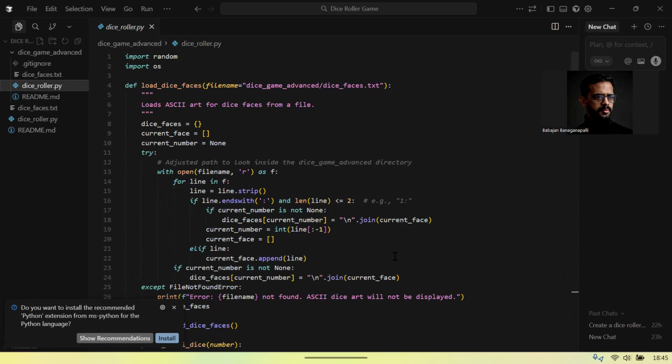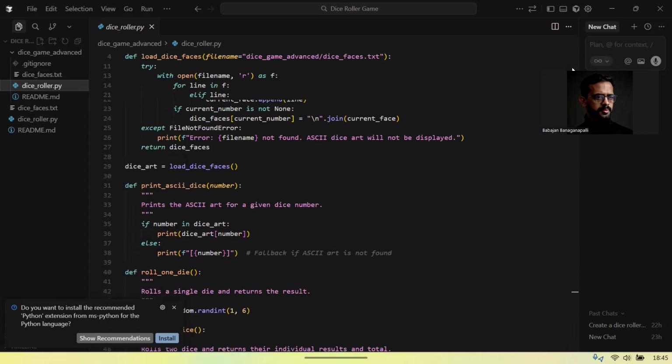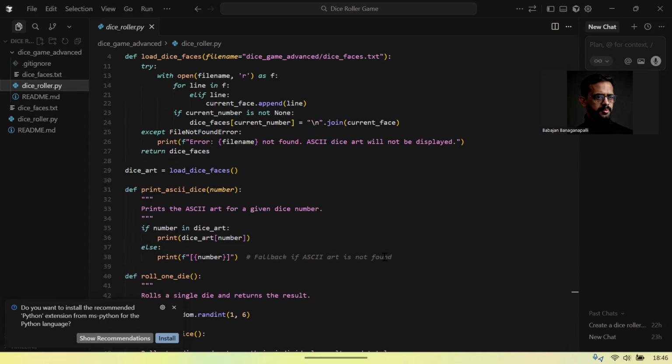The plan also included printing the number using dice equals random.randint(1, 6). Print you rolled dice. Then we would add some fun messages like "super lucky" when you get a 6. If it's a 1, it would print, "Oh no, a 1." Otherwise, say something like "nice roll."